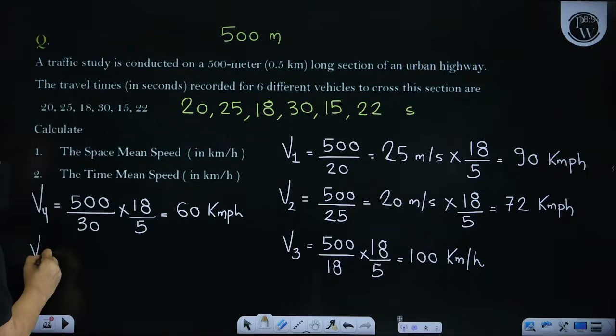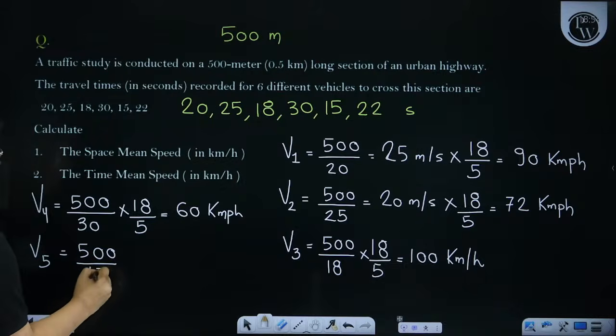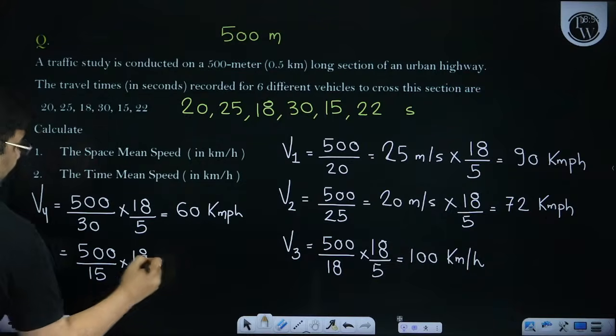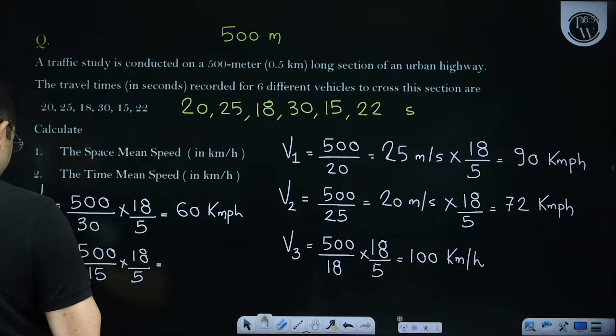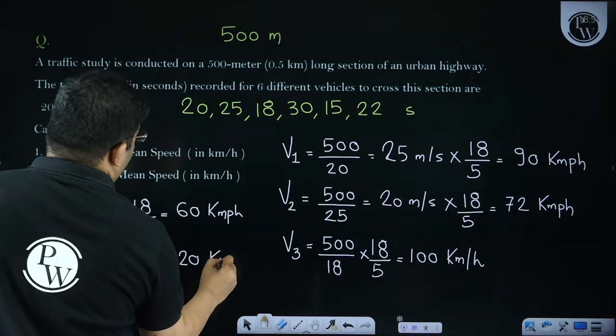Next is 500 divided by time, which is 15 seconds, into 18 by 5. So this I'm getting 120 kilometer per hour.